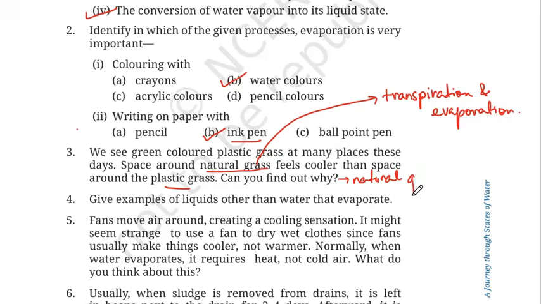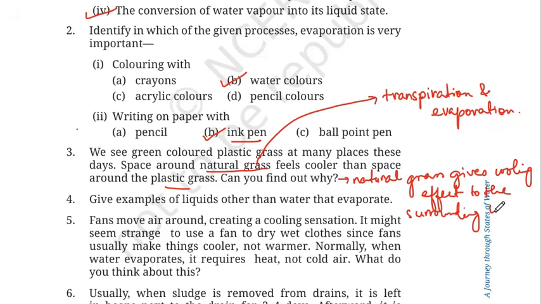Natural grass gives a cooling effect to the surrounding because of transpiration and evaporation. The plastic grass does not have this property.